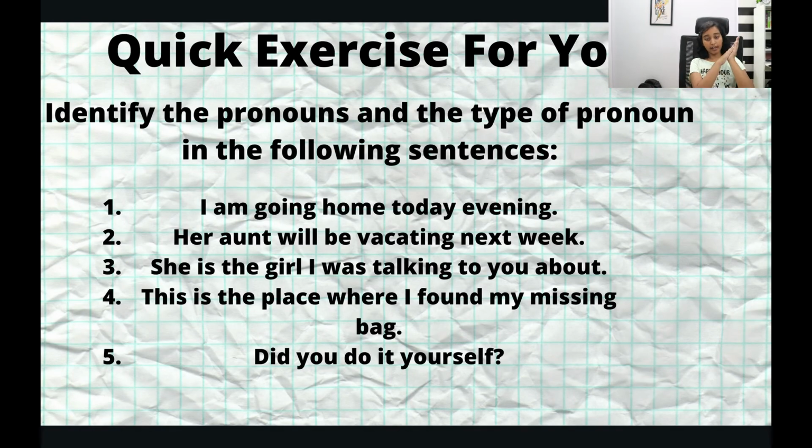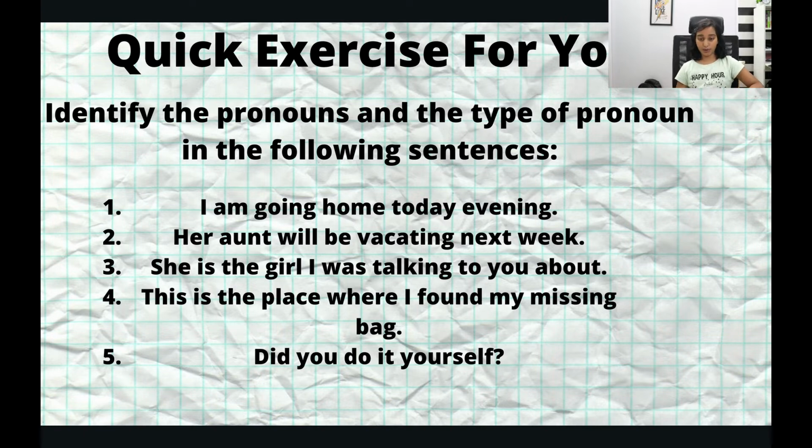Now let's see the quick exercise. What you need to do here is identify the pronouns or the type of pronouns in these sentences. There are 5 sentences in total, and I will be giving 10 seconds, not for each of them, but just 10 seconds for all of them.